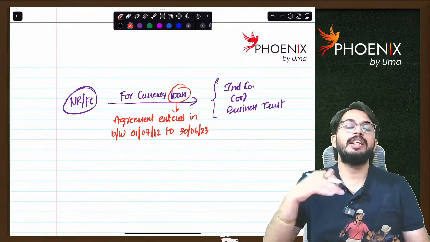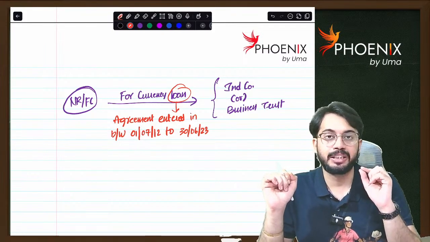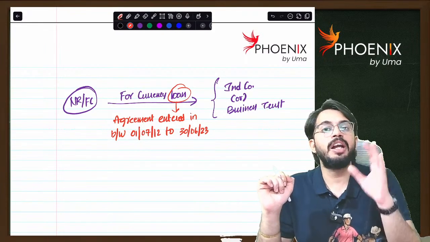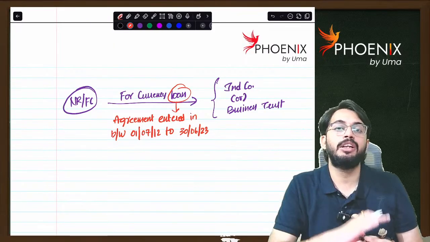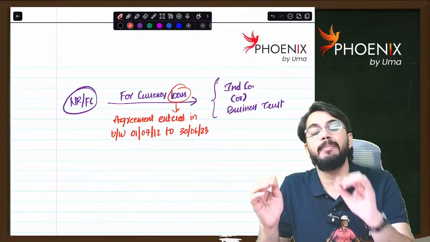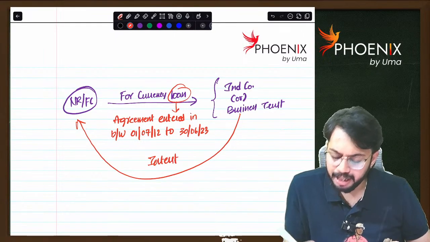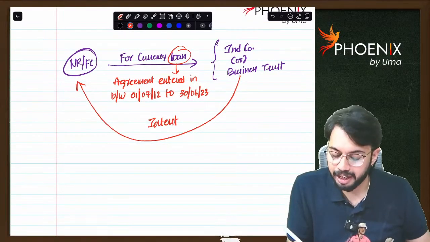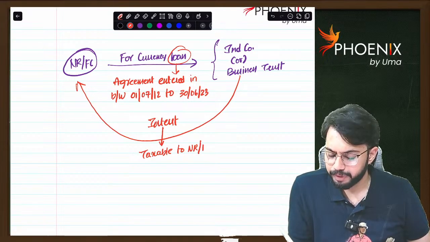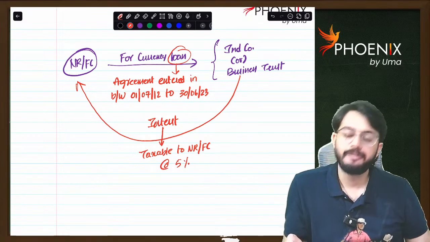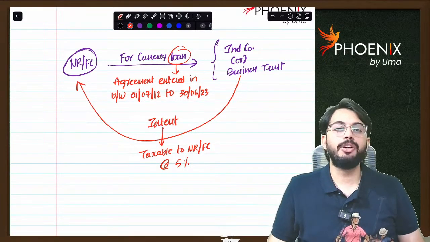So, if any foreign currency loan is given by a non-resident or foreign company, either to an Indian company or business trust, subject to the condition that such foreign currency loan agreement should be entered on or after 1st July 2012, but before 30th June 2023. As per that loan agreement, if any interest is paid, then that interest income is taxable to the non-resident at a concessional rate of 5% plus applicable surcharge plus health and education cess. Are you clear?